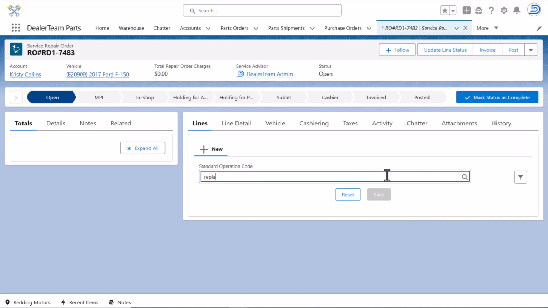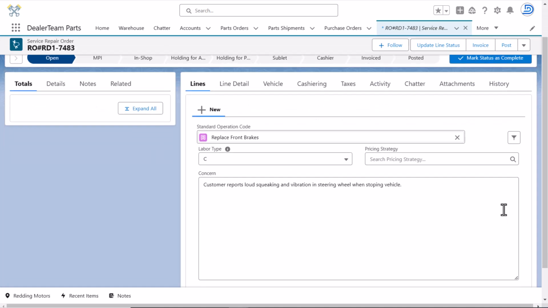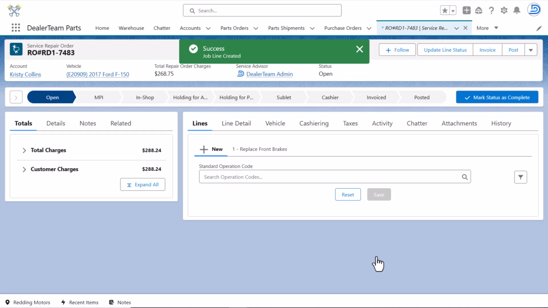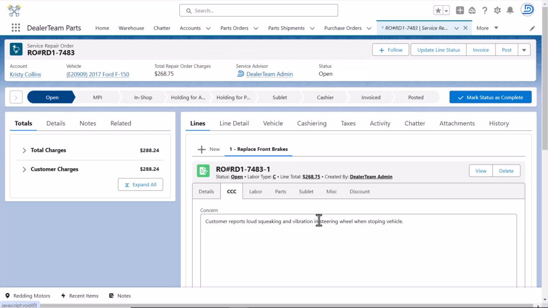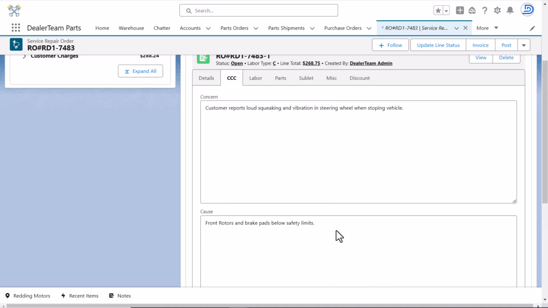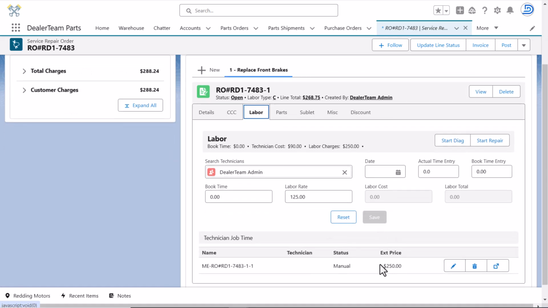Let's create a job line with the operation code replace front brakes. You can update the concern, cost, and correction accordingly. The labor charges get added automatically with the chosen operation code based on the book time.